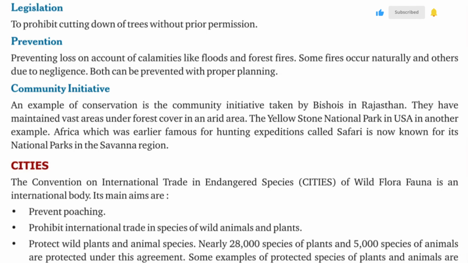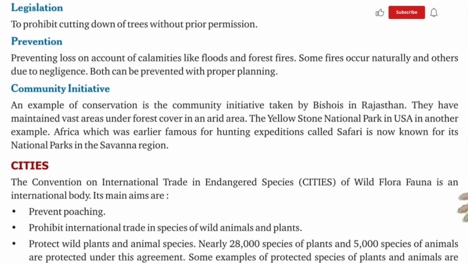Community initiative. An example of conservation is the community initiative taken by Bishnois in Rajasthan. They have maintained vast areas under forest cover in an arid area. The Yellowstone National Park in USA is another example. Africa, which was earlier famous for hunting expeditions called safari, is now known for its national parks in the Savannah region.